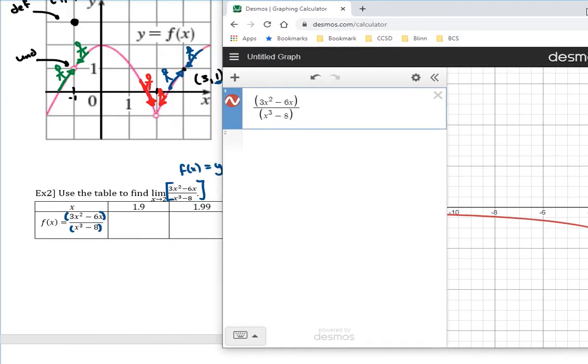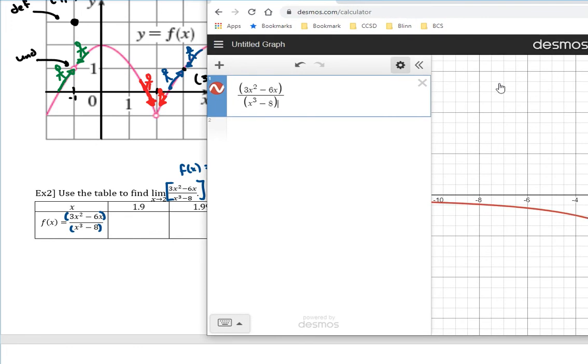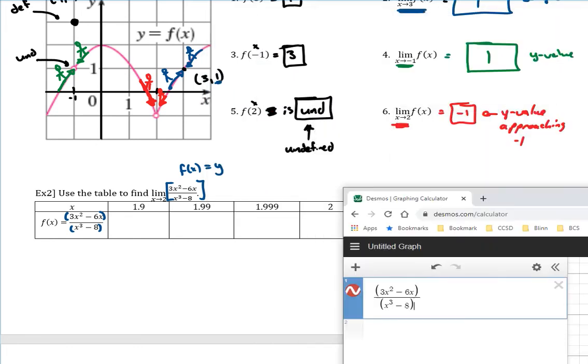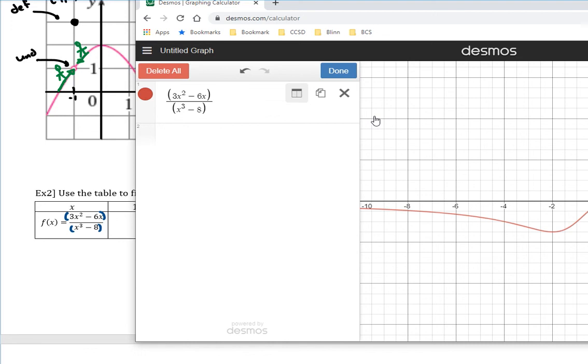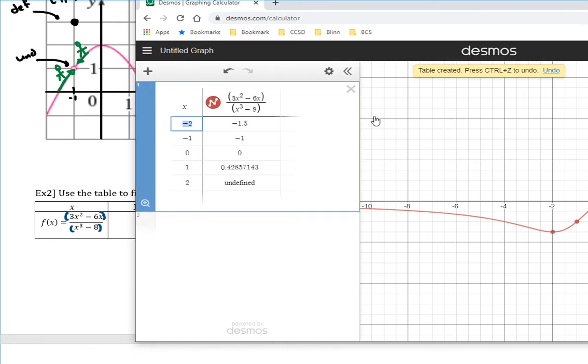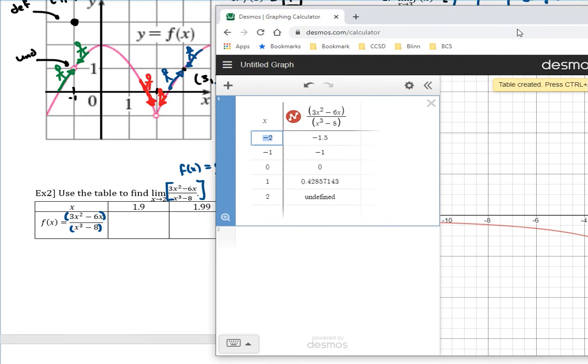But on this problem, it said to make a table for our scenario. So let's go ahead and make a table. And on this problem, they gave us the values to plug into the table. So to do that, I'm going to go to the edit list, and I'm going to click on convert to table. Okay, and then now I'm just going to type those values in.